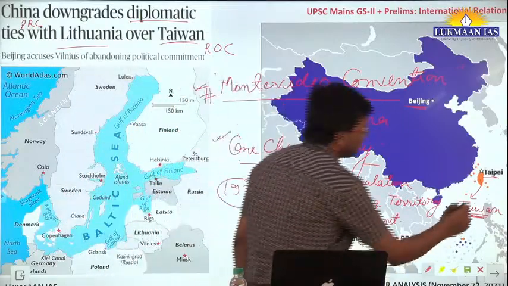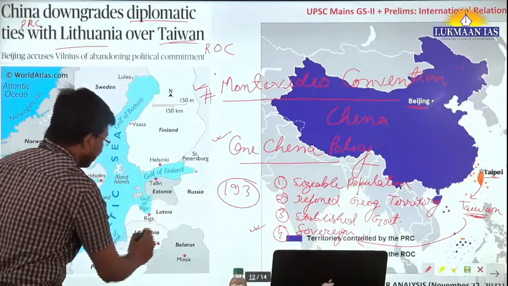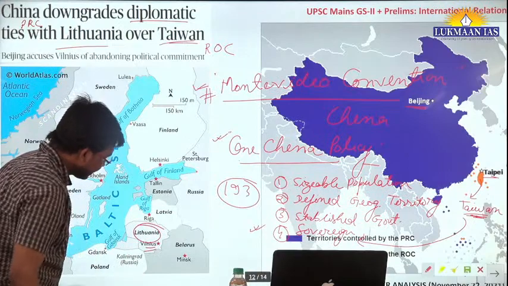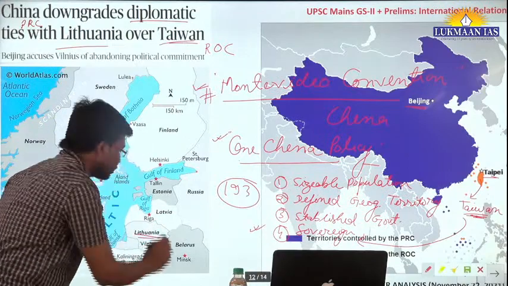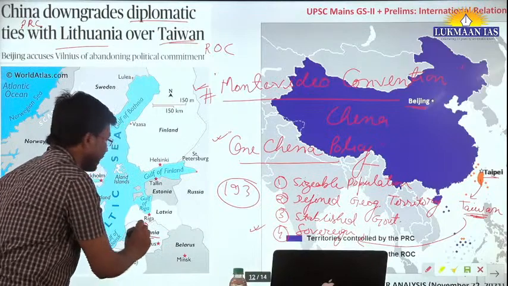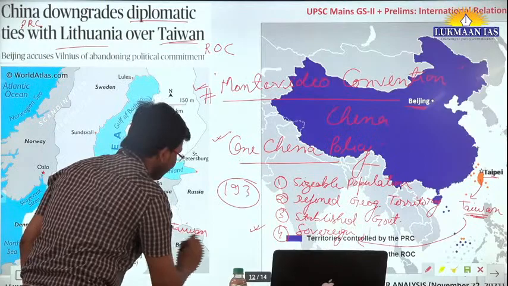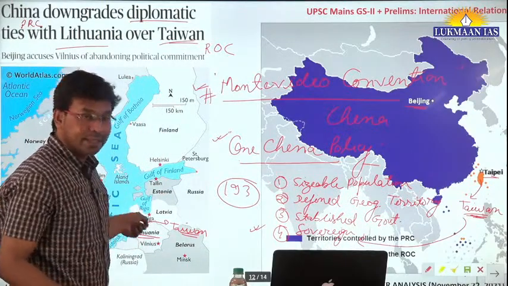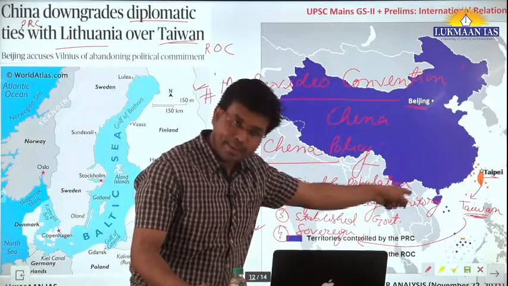Let's consider this is the country Lithuania, its capital is Vilnius. So there an embassy was established. This embassy belongs to Taiwan. When Taiwan is able to establish an embassy in some other country, what does it mean? It means Taiwan is an independent nation.